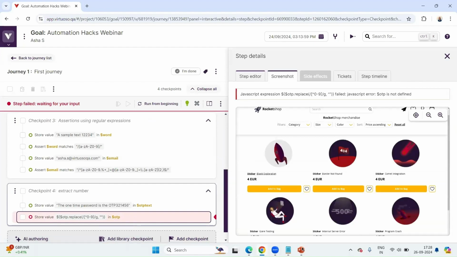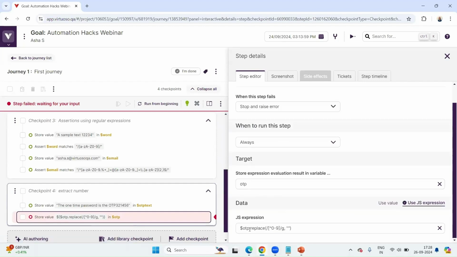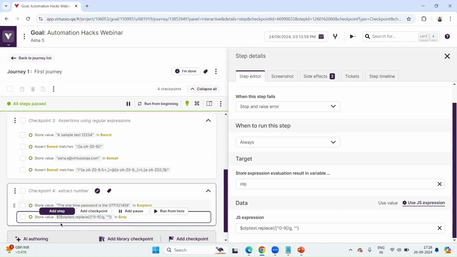As you can see here, there was a mismatch in the variable that I had defined and that I had typed. I can't say this was on purpose, but yes. So basically what I've done here is I've used the variable otp.text that I've taken from the application. Let's suppose that's the scenario.